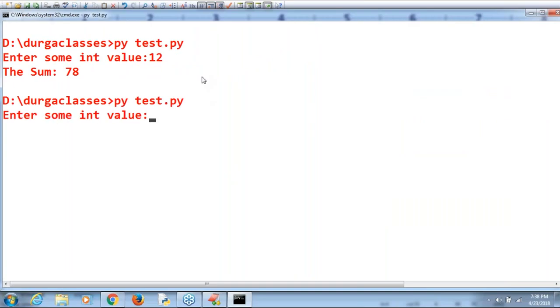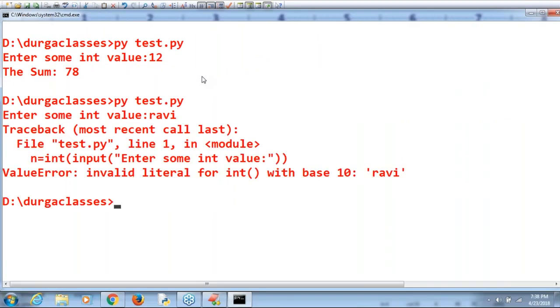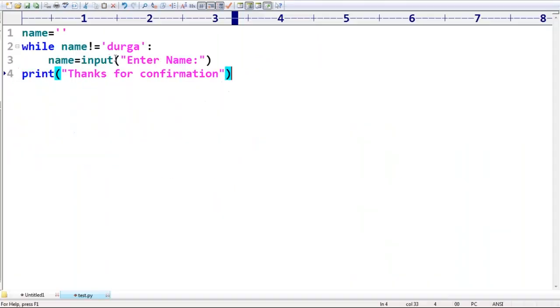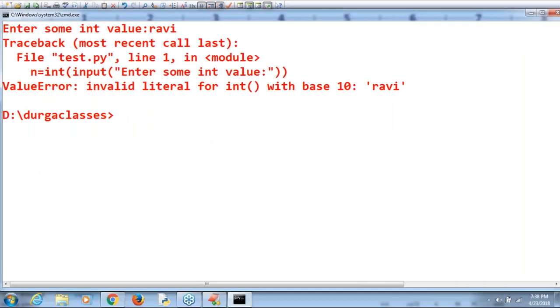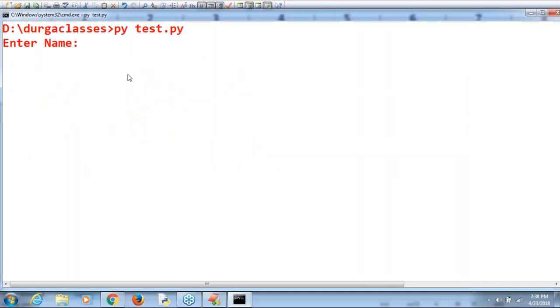Okay, have a look once. Observe, enter some name. Now I'm trying to enter Ravi. Sir, invalid literal for int. What is the reason? You know. One minute, I didn't save this code. Okay, here observe. Enter some name. Here some Ravi. Like this I'm taking. Enter name. Okay, Shiva. Enter name. Okay, Pavan. Enter name. Okay, Akash.